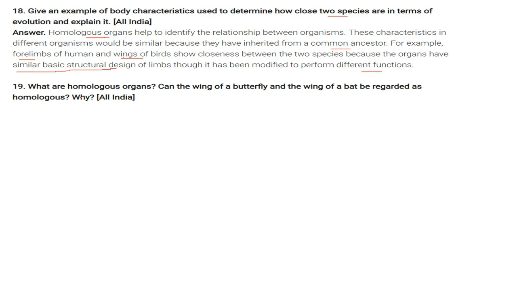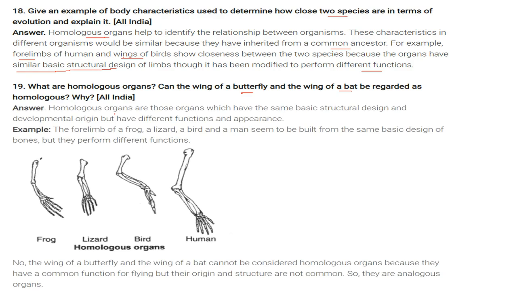What are homologous organs? Can the wing of a butterfly and the wing of a bat be regarded as homologous? Why? Homologous organs are those organs which have the same basic structure, design and developmental origin, but they have different functions or appearance. For instance, the forelimb of a frog, lizard, bird and a human seem to be built from the same basic design of bones, but they all perform different functions.